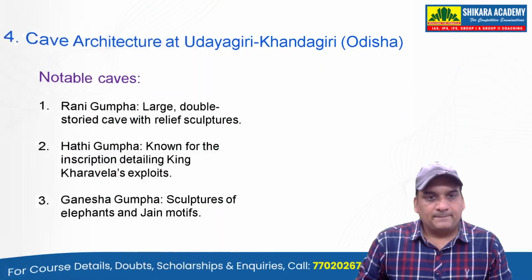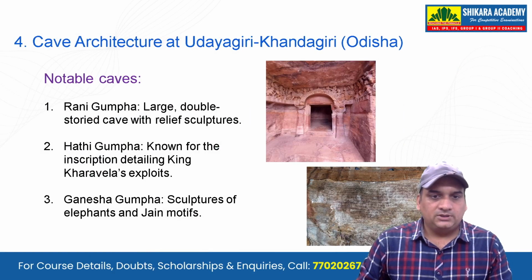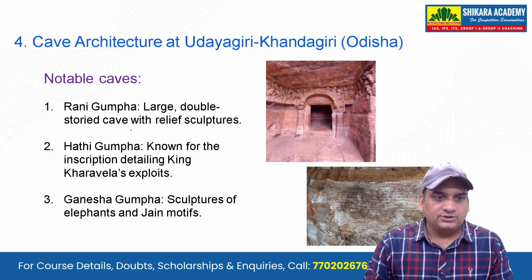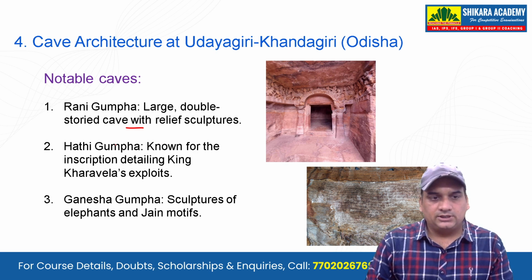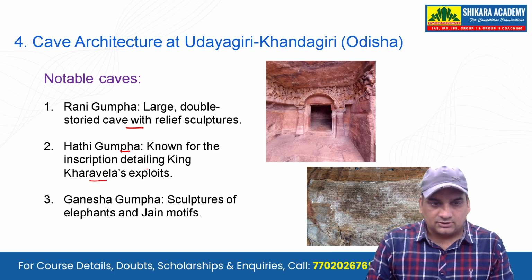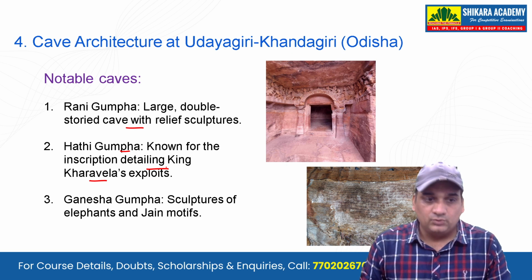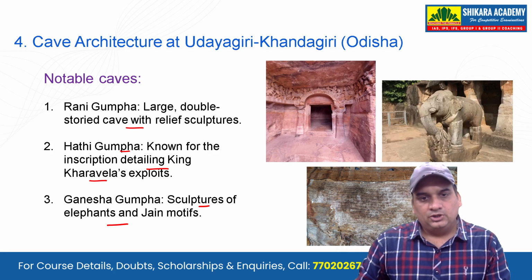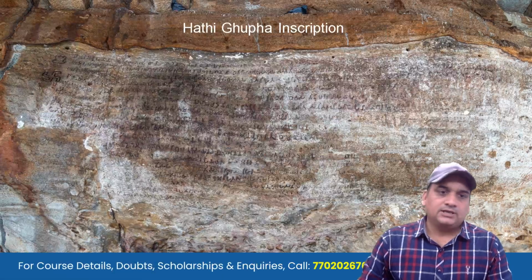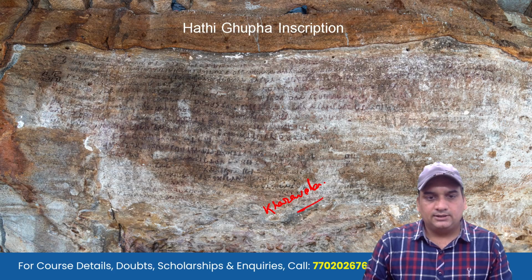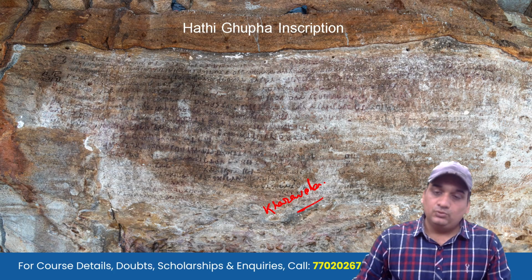So let's move ahead. Some of the notable caves that you should remember of Udayagiri and Khandagiri are Rani Gufa, that is the large double-storied cave with relief sculpture. Then you have the Hathi Gufa, known for the inscription detailing King Kharavela. This can be asked: the Hathi Gufa inscriptions are related to what? And the Ganesh Gufa, with sculptures of elephants and Jain motifs. What we have come to know through the Hathi Gufa inscriptions, guys, is the detail about Kharavela, the chronology and all those things about Kharavela, who built it.